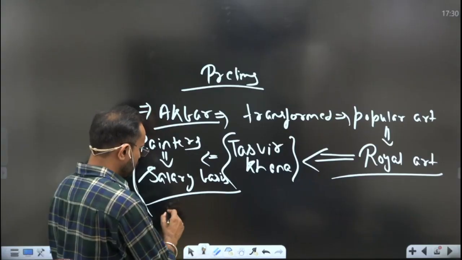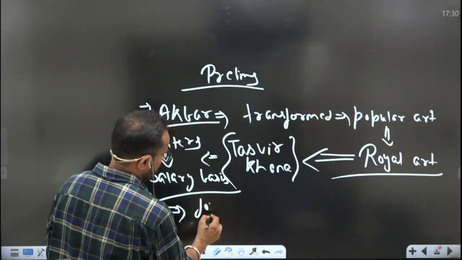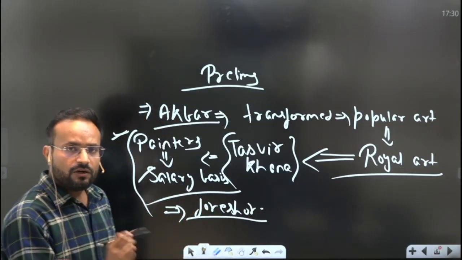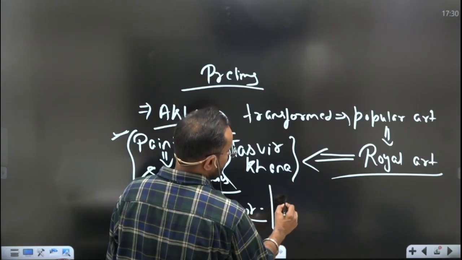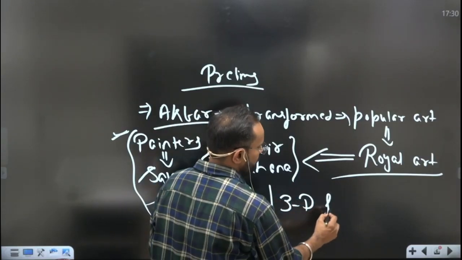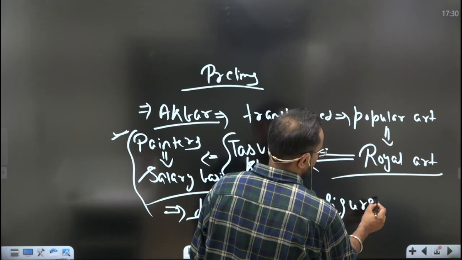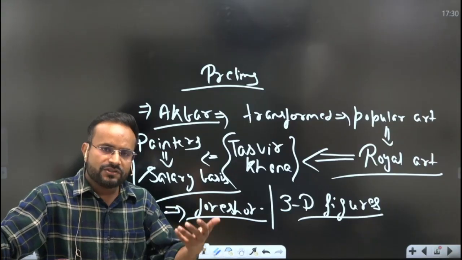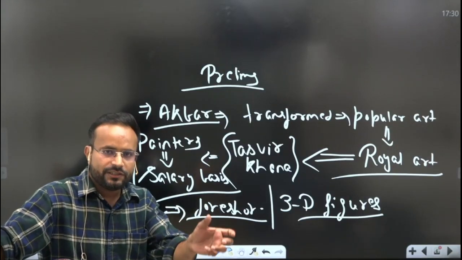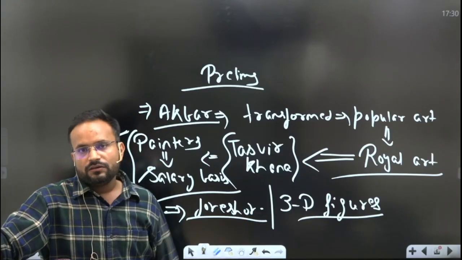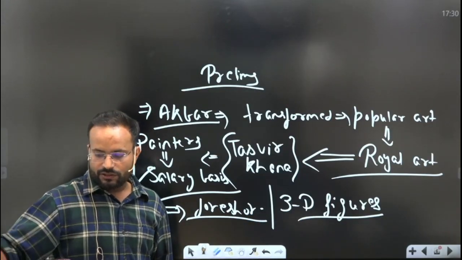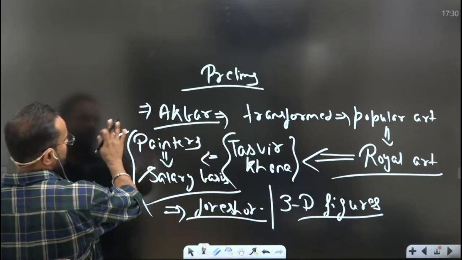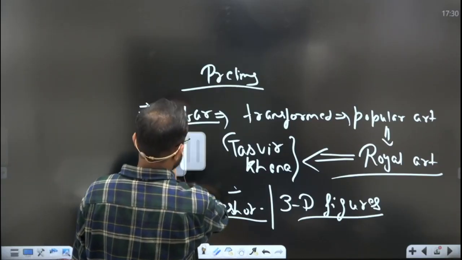Then that technique that we saw, the foreshortening technique, is also attributed to the era of Akbar, along with the depiction of three-dimensional figures. So if these two characteristics are given, and a question is there asking which Mughal emperor it is associated with, then it will be Akbar as such. Okay? So next point in Akbar, just a minute.